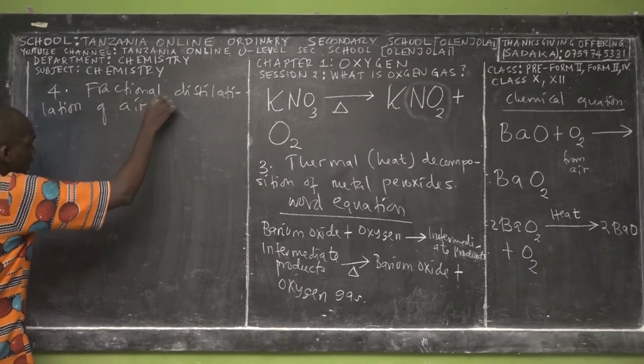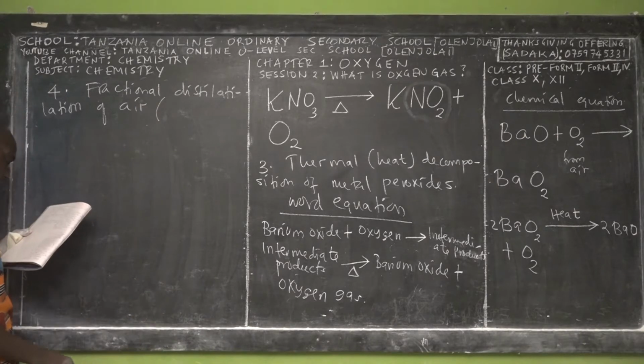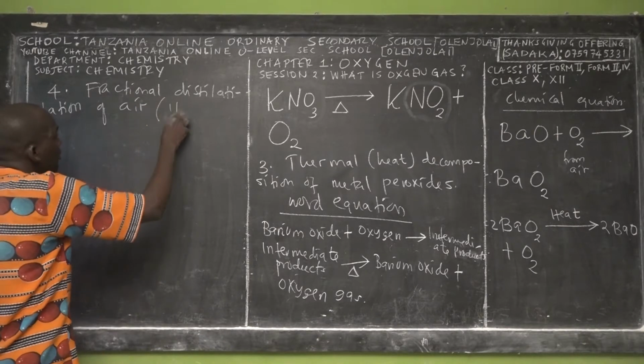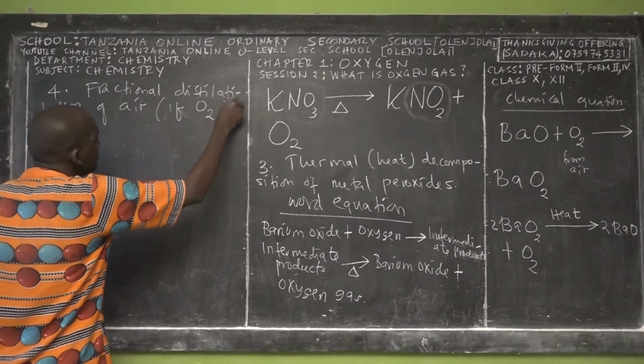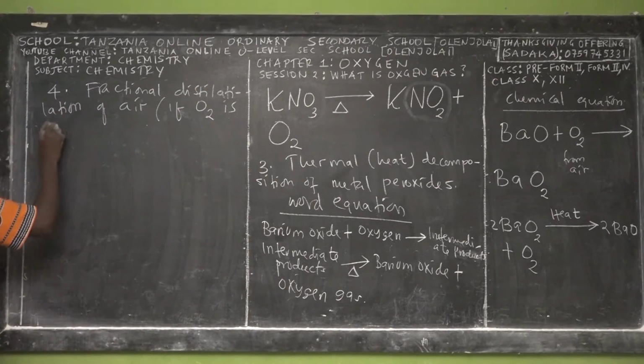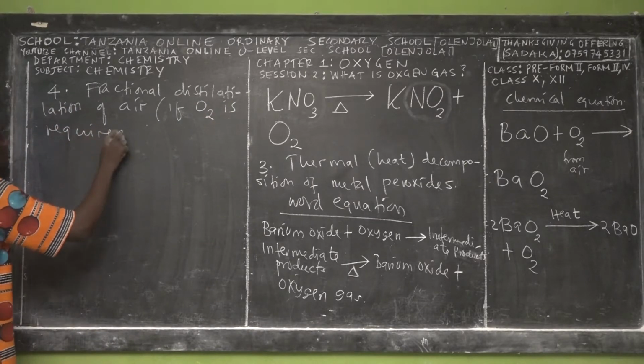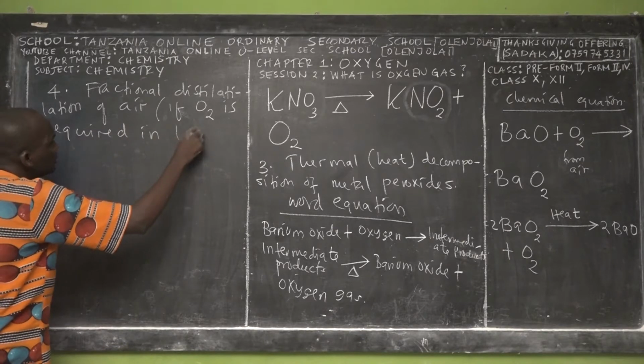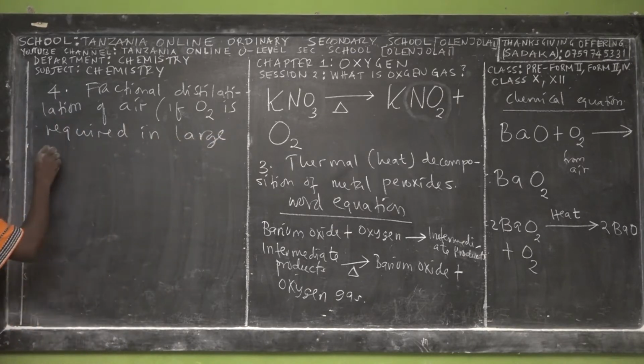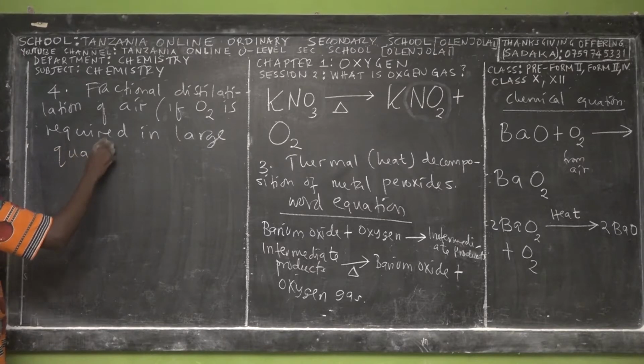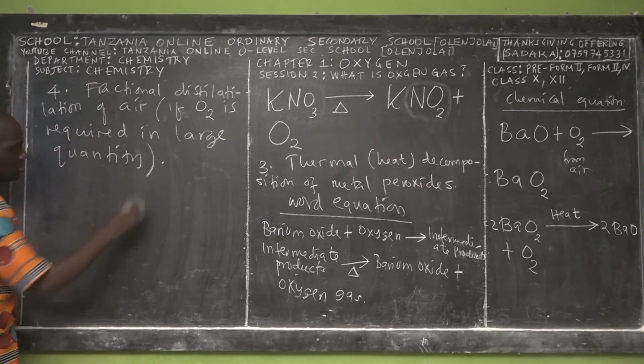Fractional distillation of air, but these are if oxygen gas is required in large quantity. Oxygen gas is required in large quantity.